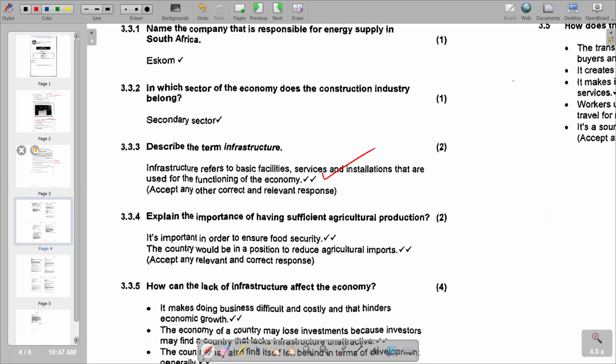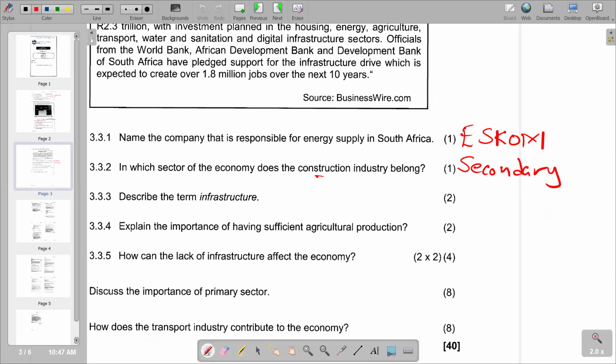So we go back to see the next question, which is saying, explain the importance of having sufficient agricultural production. Remember, the agricultural sector becomes the base of all the other sectors that we have in the economy. Remember, the manufacturing industry, that is the secondary sector, gets its raw materials from the agricultural sector. So basically, it determines the pace of economic activity in the economy. So this is how this sector is important to the economy.